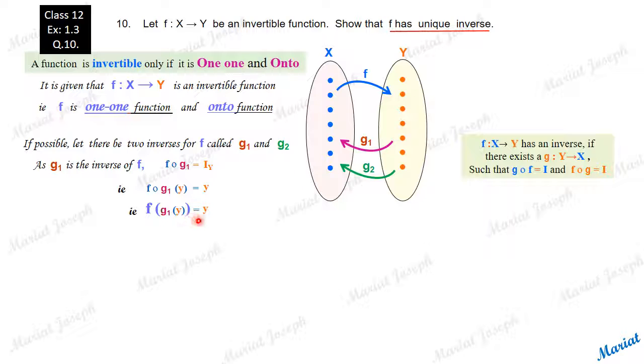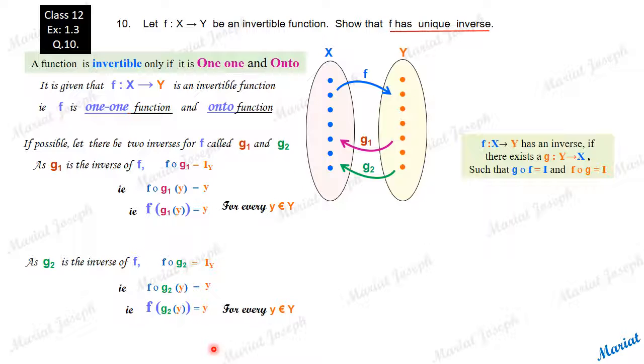Keep it here. Now let's think of G2. As G2 is the inverse of f, according to our assumption, both are inverses. As G2 is the inverse of f, we can say FOG2 should also be the identity, which means FOG2 of any element y should be equal to y itself. That means f of G2(y) is equal to y for every y of the set Y. So we got two conditions. Let's take these two statements.